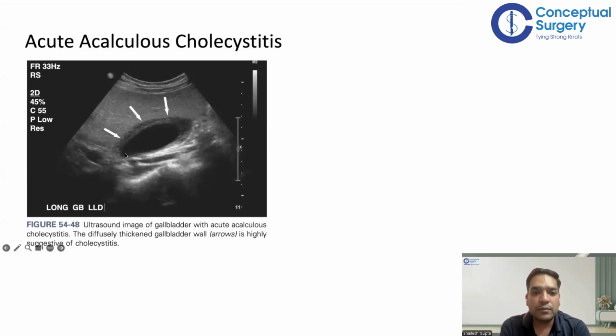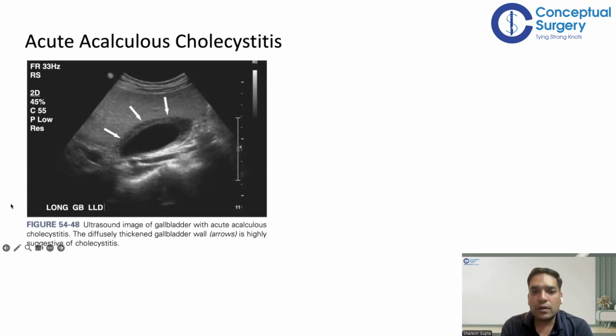Just hold on, I will show you. So look at the thickness of this wall, it is quite thick. And you can see this is echo-free. This is all echo-free, completely black. So this is a sign of acute acalculous cholecystitis, right?